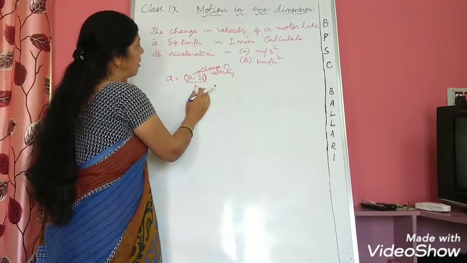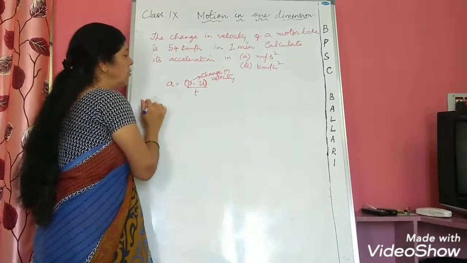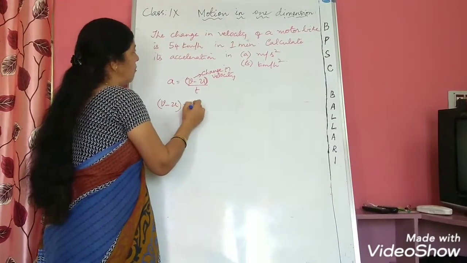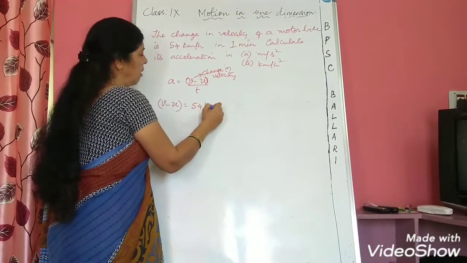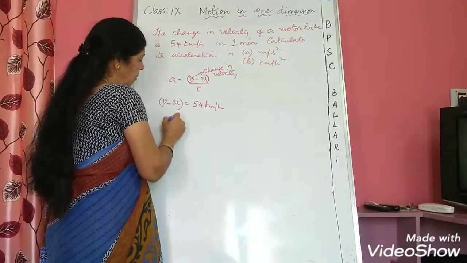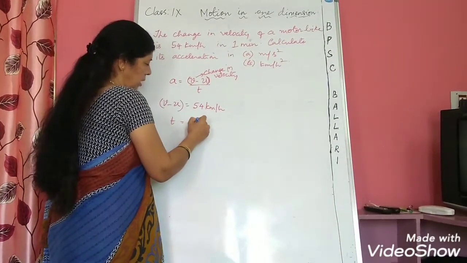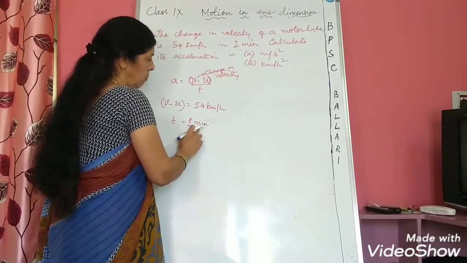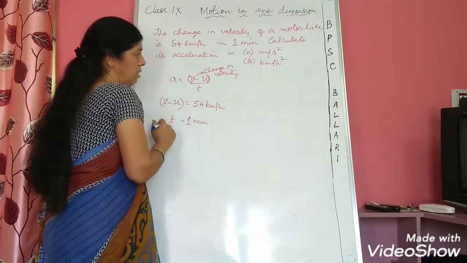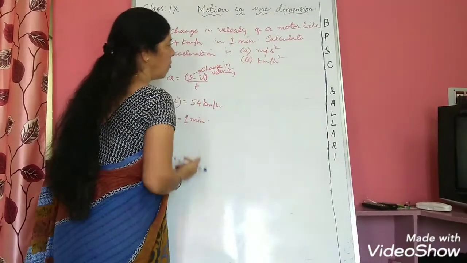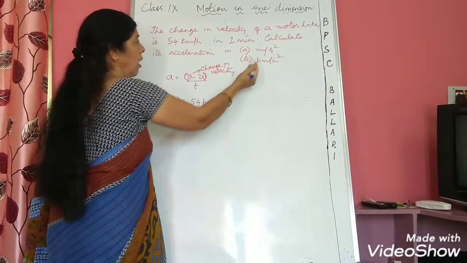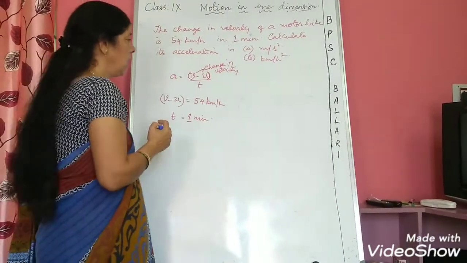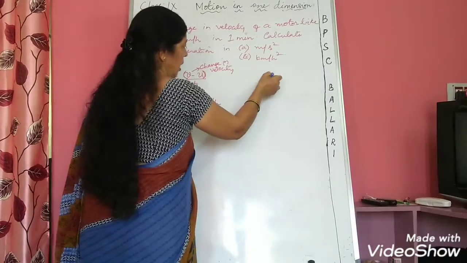You have to calculate the acceleration. Now change in velocity, that is v minus u, is given as 54 km per hour. What is the time given for us? Time is given as 1 minute. Now here 1 minute must be converted to hours if you want to calculate the acceleration in kilometer per hour square, and if you want to calculate in meter per second square, then 1 minute must be converted to seconds. Now we shall see some conversions here.